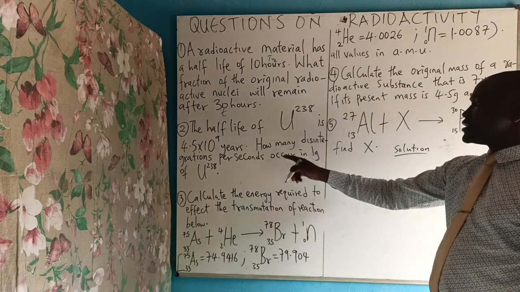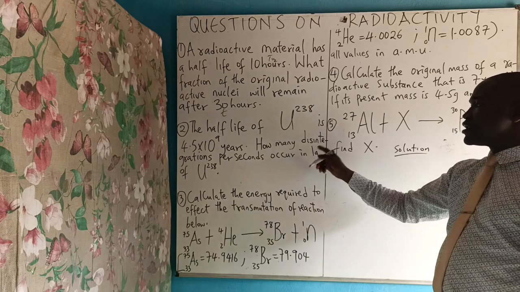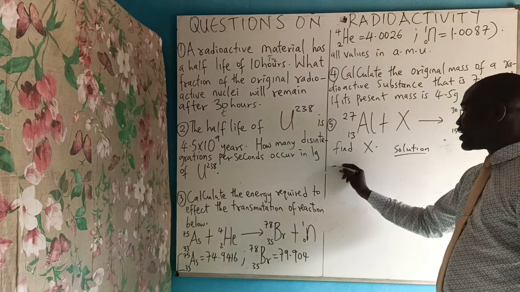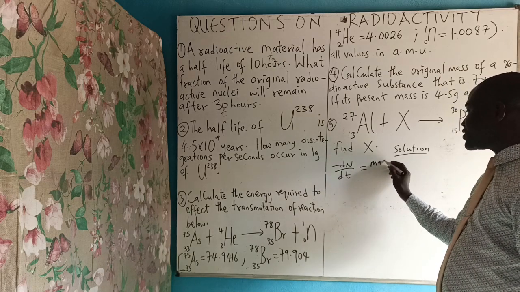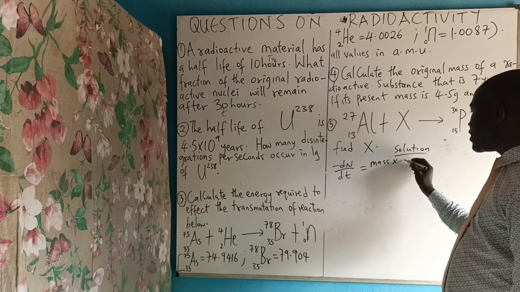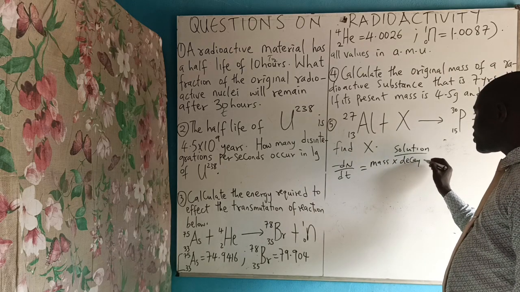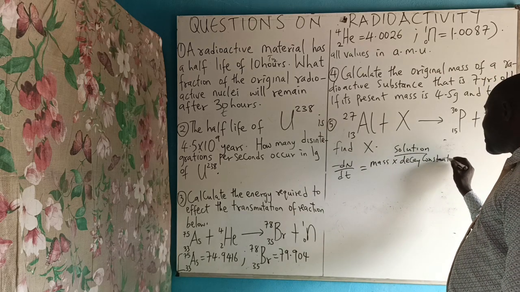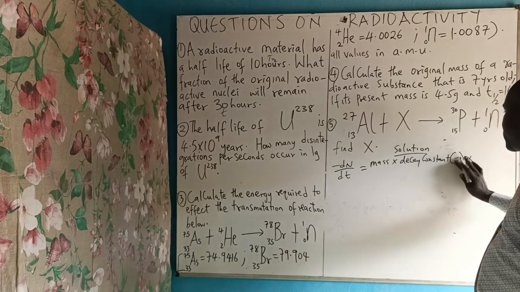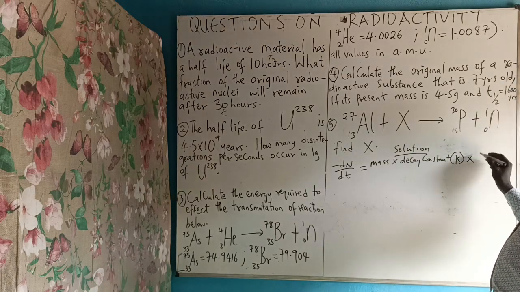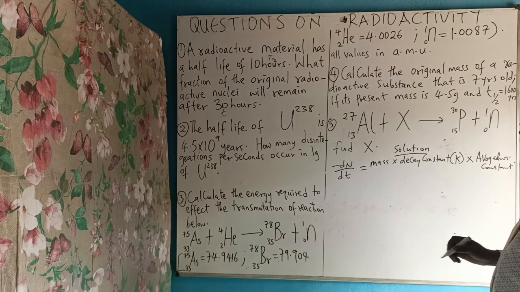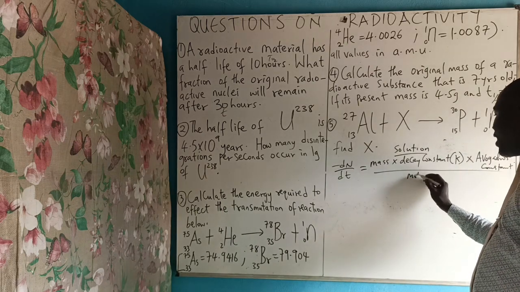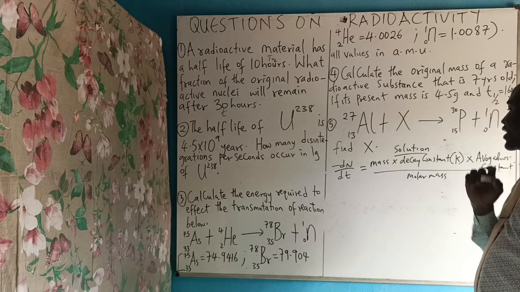The number of disintegrations per second, look at the symbol. You say it's equal to the mass times the decay constant K times Avogadro's constant, all over the molar mass of that radioactive element.